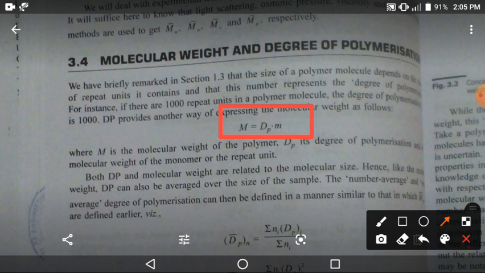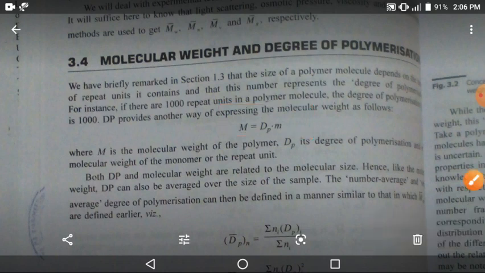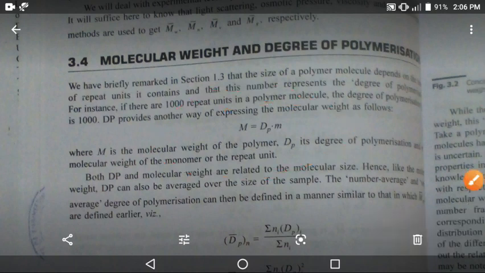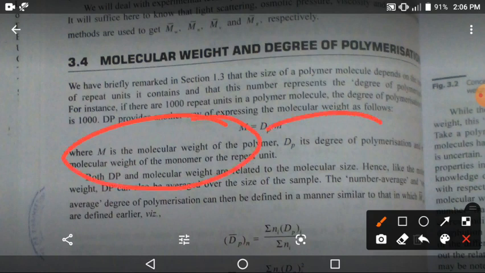These are the two sections for molecular weight and degree of polymerization. We have briefly remarked in section 1.2 that the size of the polymer molecule depends on the number of repeat units, and if there are 1000 repeat units, the degree of polymerization is 1000. DP provides another way of expressing the molecular weight as follows. This equation. Okay, so what is the M? The molecular weight, and the degree of polymerization.